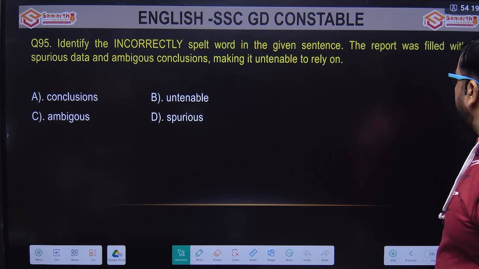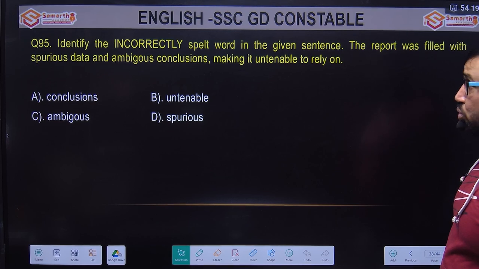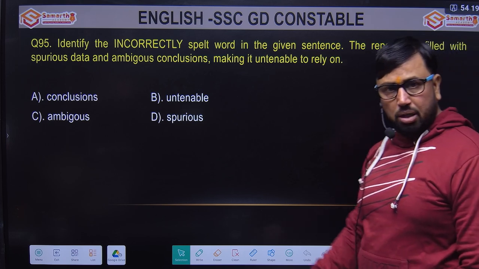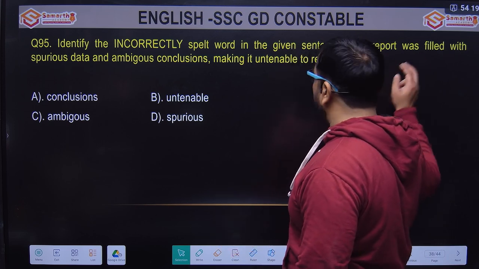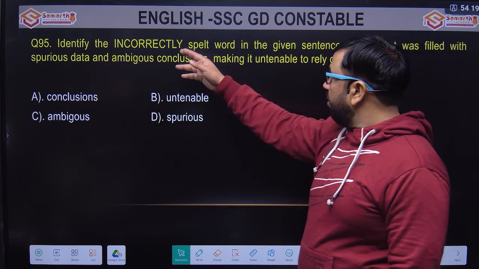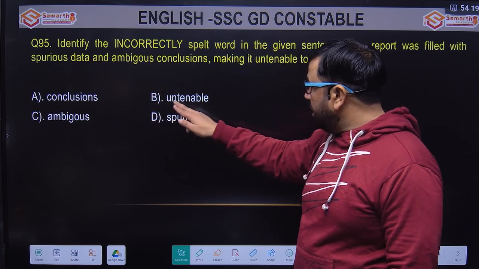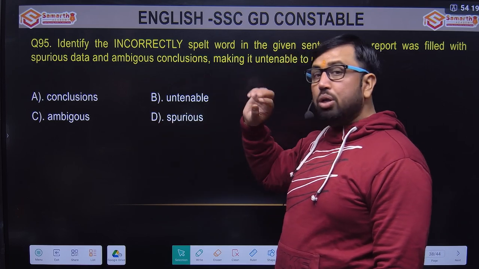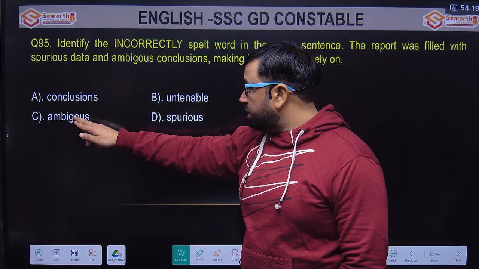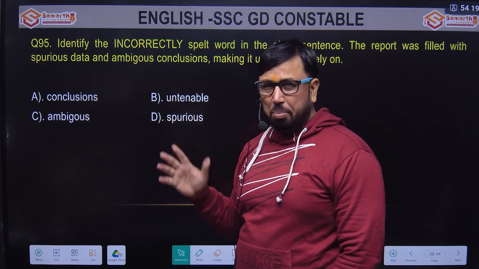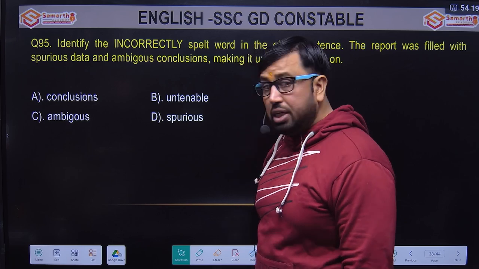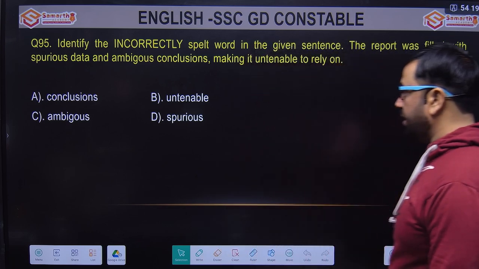Find the incorrectly spelled word in the given sentence: the report was filled with spurious data and ambiguous conclusion making it untenable to rely on. Spurious means not reliable. Let's see which word is wrong. Options are conclusions, untenable, spurious, ambiguous. Look at how much difference there is between how ambiguous is spoken and written. After the G there should be a U: ambiguous, not ambiguous. So we can tell the pronunciation is wrong and the spelling is also wrong.